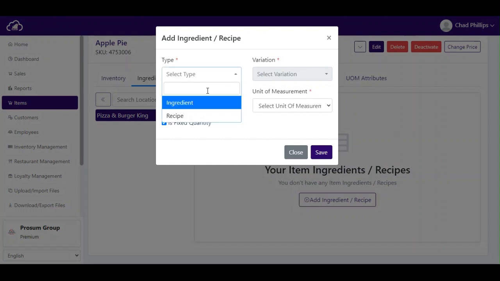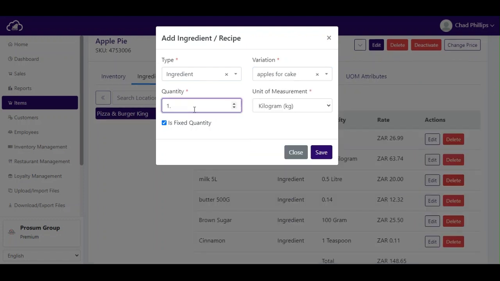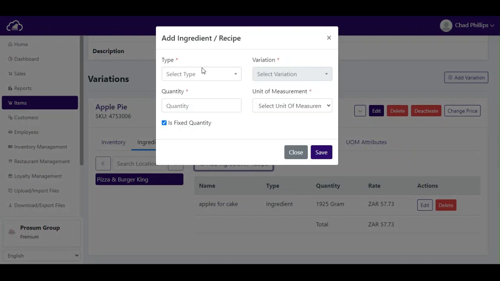Firstly, under Type you will select Ingredient, as we labeled our items as ingredients. Next, under Variation, select the ingredient you wish to add. Next, identify the quantity and the unit of measure. As you can see, we have added 1.94 kilograms worth of apples, and when done, click Save. Once back at Ingredients, you can see apples has been added, and we will now proceed to add all ingredients necessary.